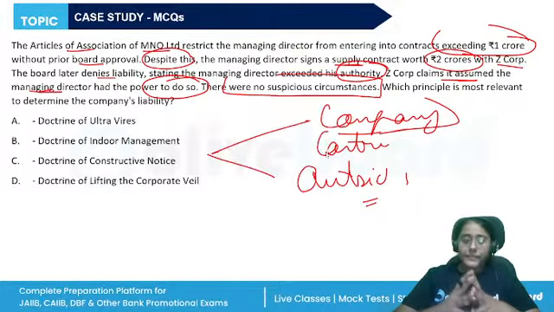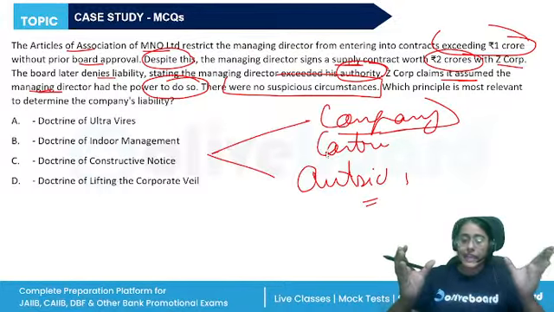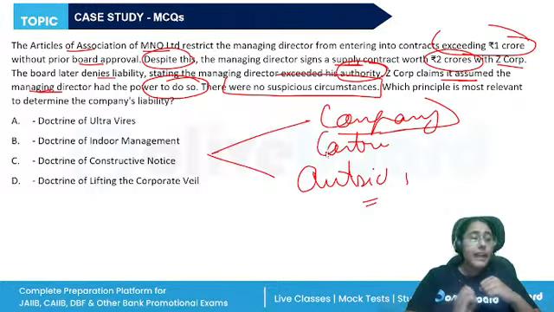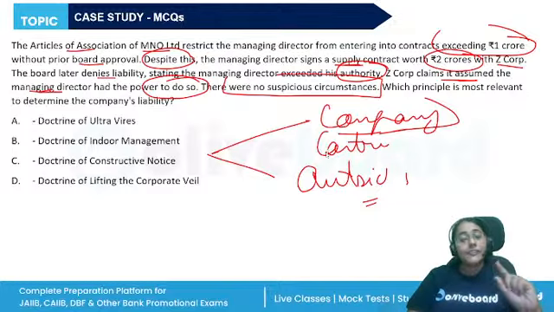So basically the AOA and MOA are public documents, and it is assumed that every person who is entering into a contract with the company has not only read but also understood each and everything given in the MOA and AOA.